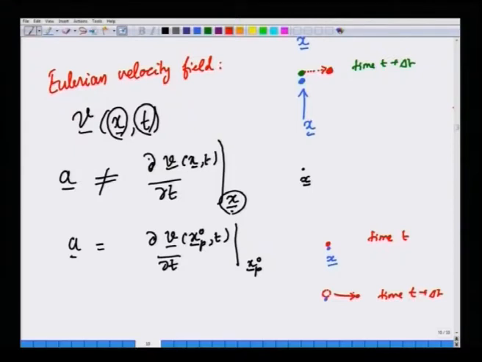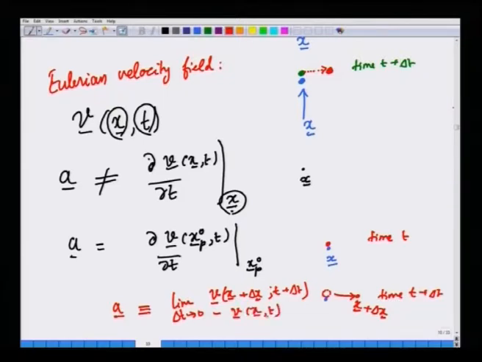The acceleration in principle is defined as the limit, delta t tending to 0, of the velocity of the particle which is at x plus delta x at time t plus delta t, minus the velocity of that particle which was at x at time t, divided by delta t.